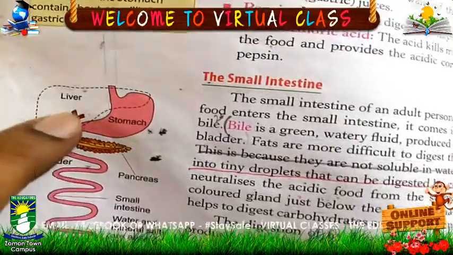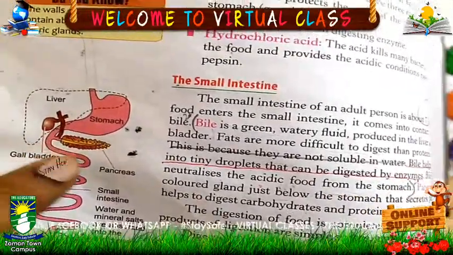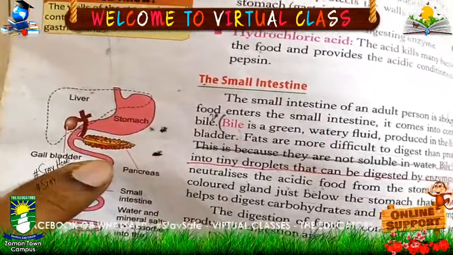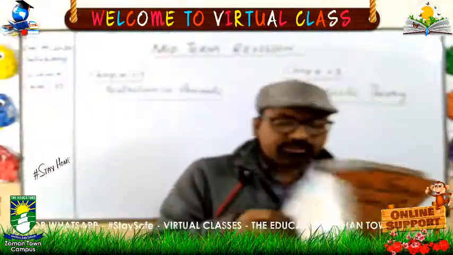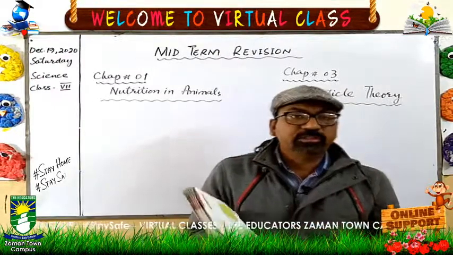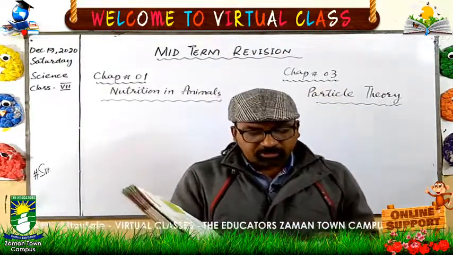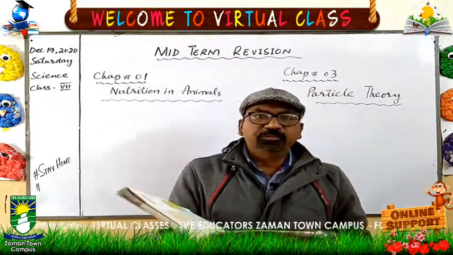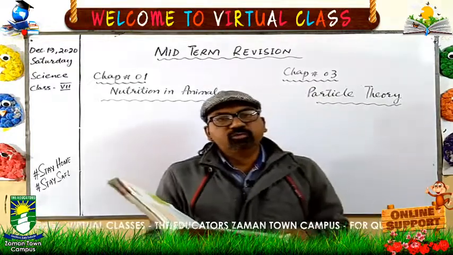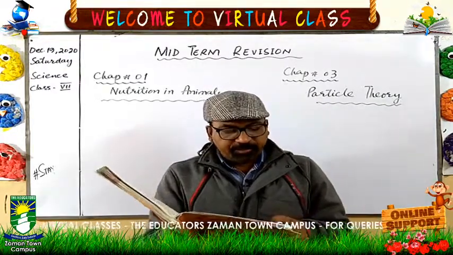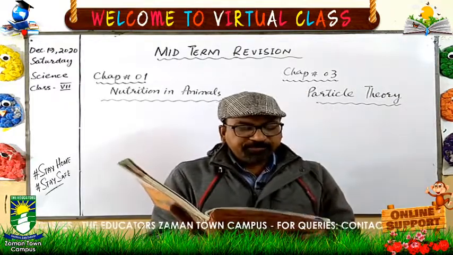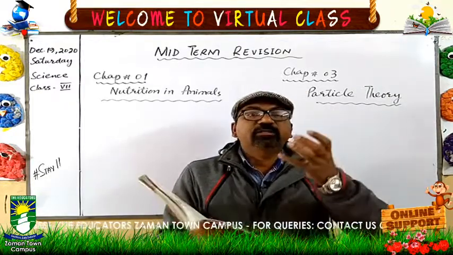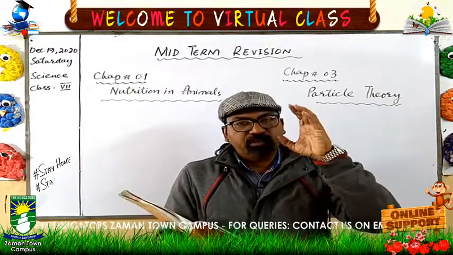So all these juices enter into the small intestine where the food has entered. These juices help to break down the different food particles into smaller and smaller pieces, and here the process of digestion almost completes.